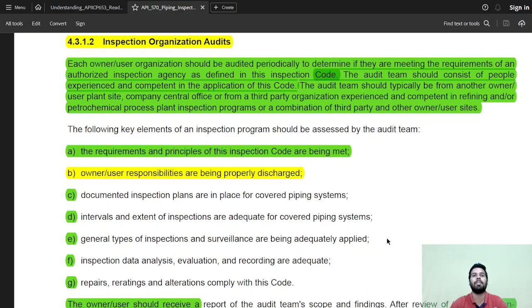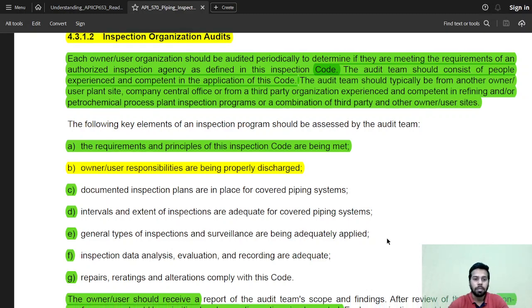Audit will generally be done by someone else so that they don't have a bias. So it can be either a central office of the organization. It can be from a different plant that is not actively working in the same plant where the audit is going to happen. Or if this is not possible, they can hire a third party who will audit them, because they don't have bias towards any results.